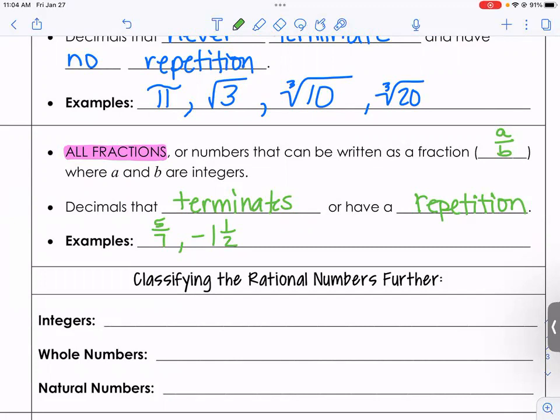Now, how about 5? 5 over 1, exactly right, Arisa, very nice, okay? If it's just a number, like 5, 17, -3, those are all rational numbers. Okay? Now, what about this whole, like, decimals that terminate, or, that's an or, have repetition?